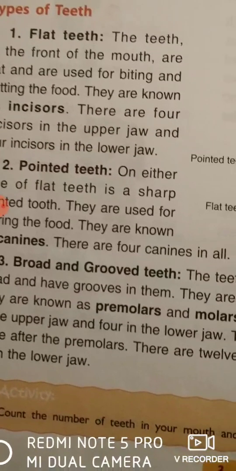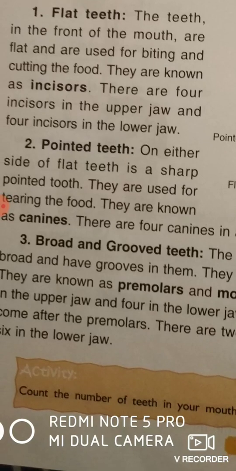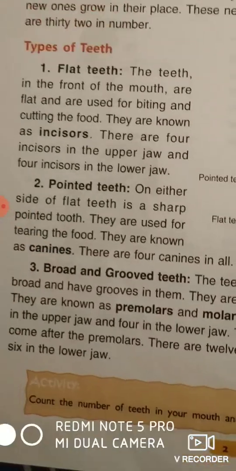Okay. Now come to the pointed teeth. On either side of the flat teeth is a sharp pointed tooth. They are used for tearing the food and they are known as canines. There are 4 canines in all. How many canines are there? There are 4 canines in all.